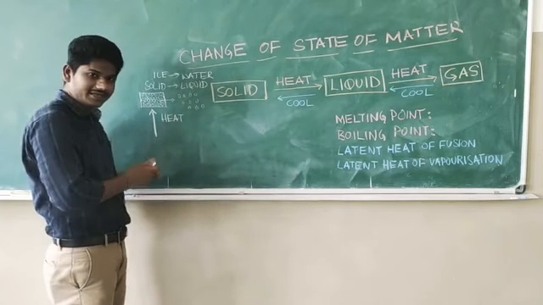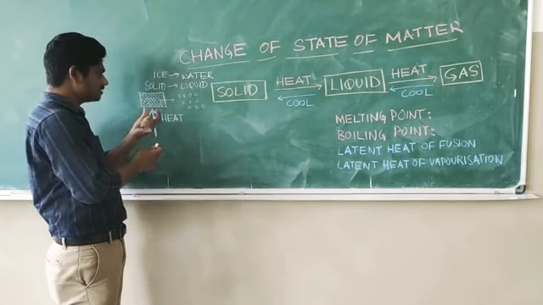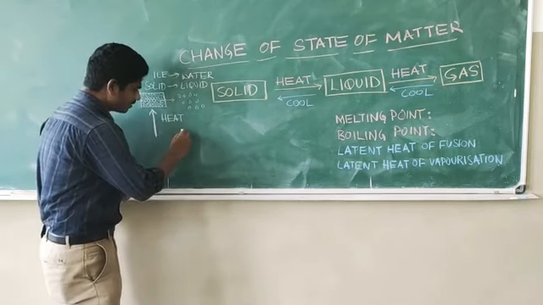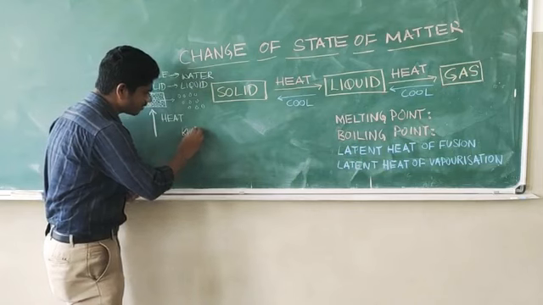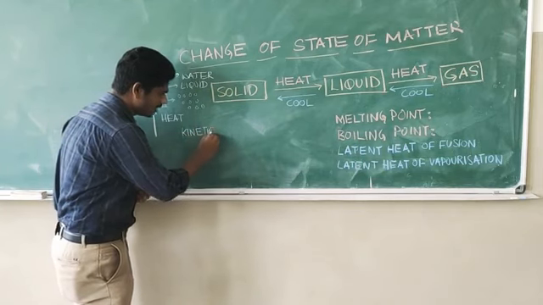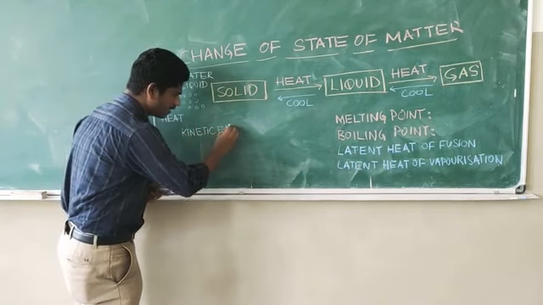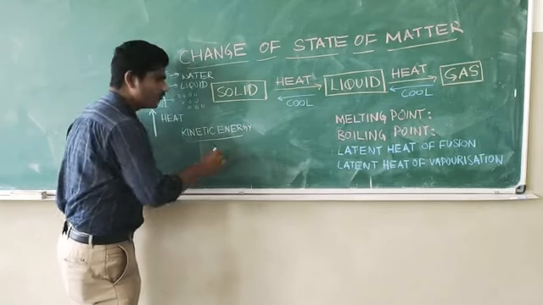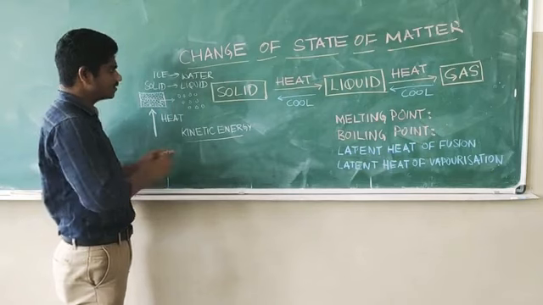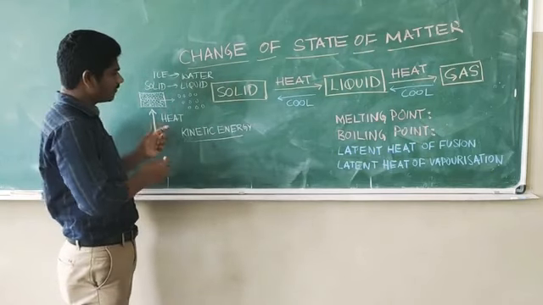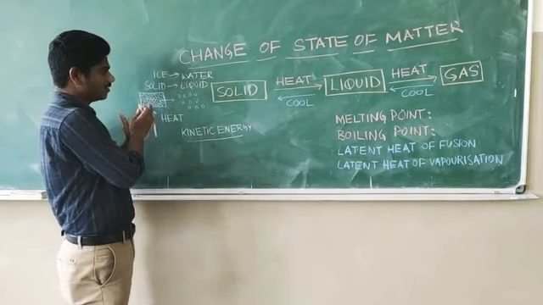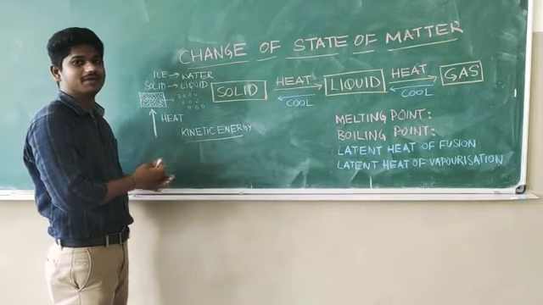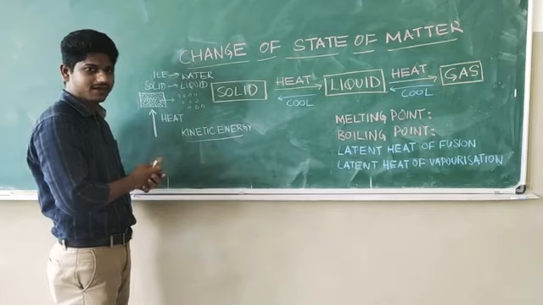So when you supply the heat energy, these particles of the solid gain something called kinetic energy. This is the energy associated with the moving particles, right? So a stage is reached when all of these particles gain more kinetic energy and they become a liquid.